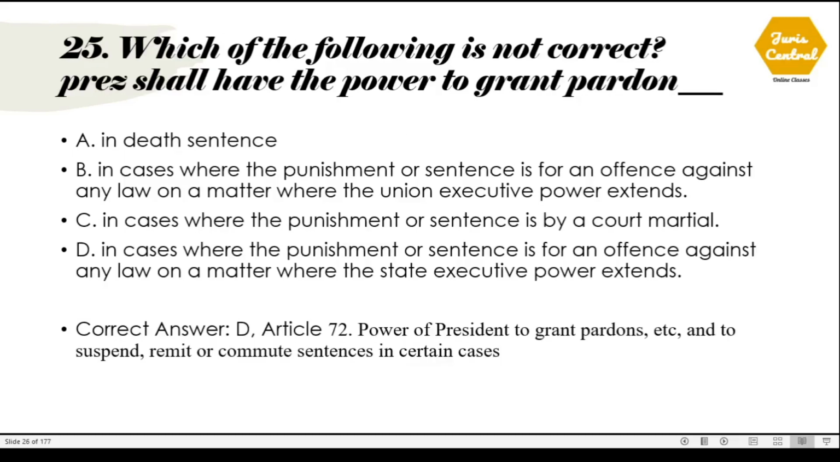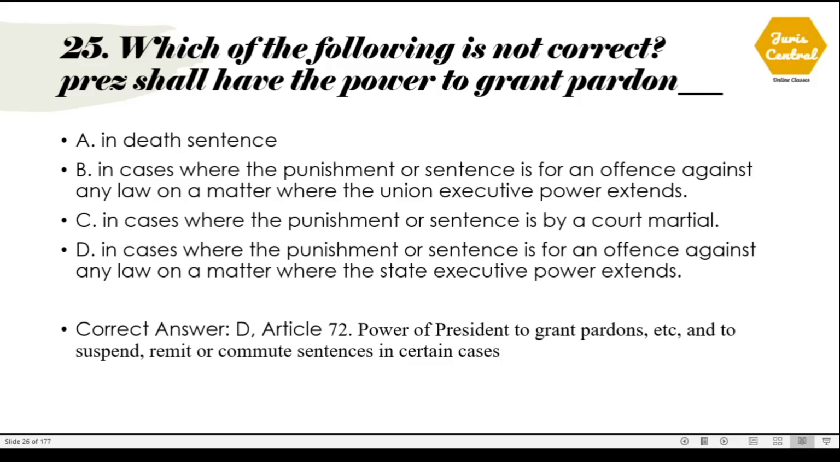Question number 25. Which of the following is not correct? President shall have the power to grant pardon. The correct option is option D, in cases where the punishment or sentence is for an offence against any law on a matter where the state executive power extends.